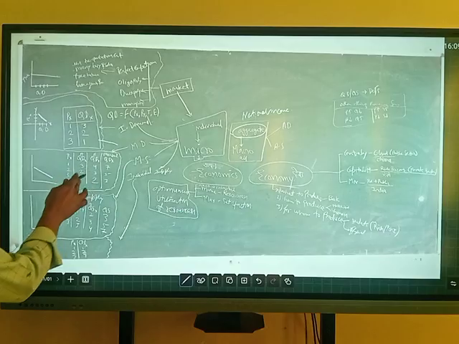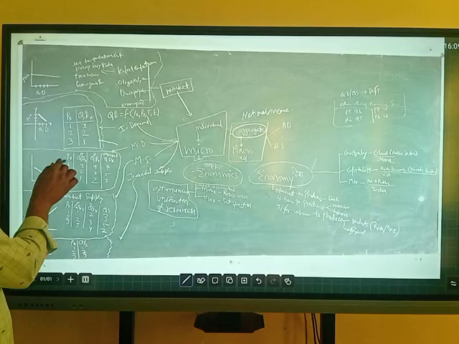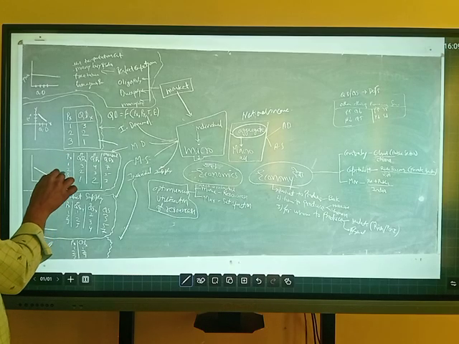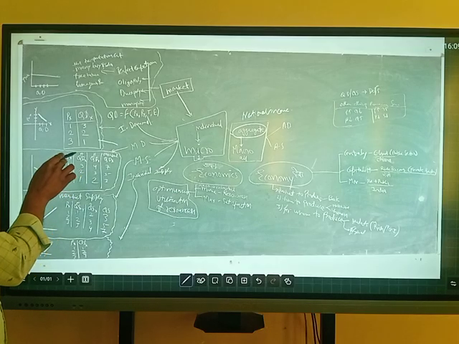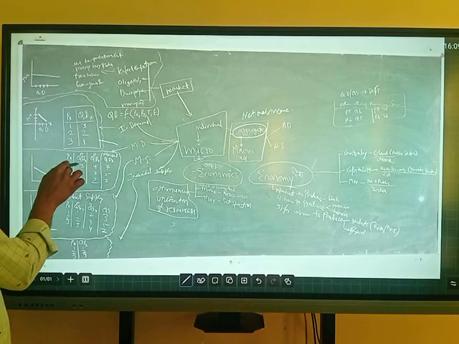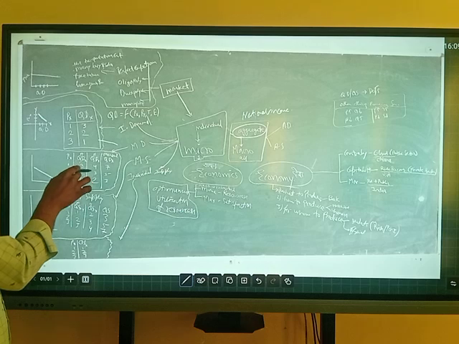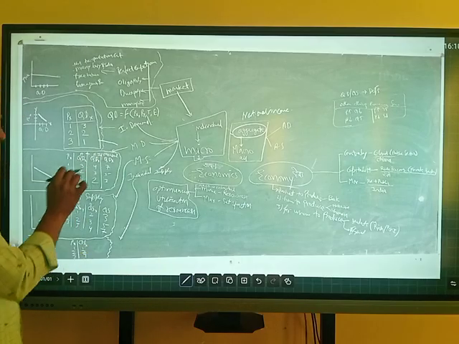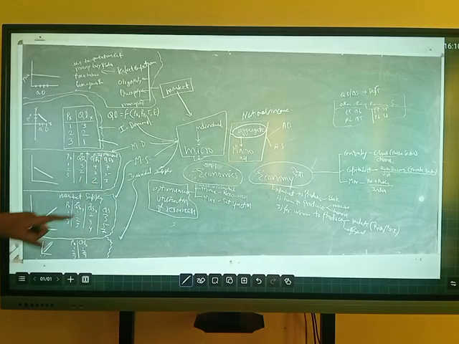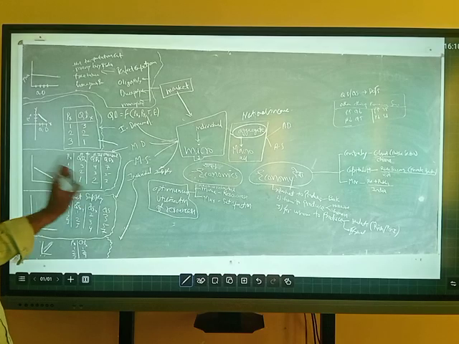And this is the market demand. This is the market demand schedule and this is the market demand curve. Here we can see the price of the commodity increases from 1 to 2 to 3. Then the quantity demanded by consumer A decreases from 3 to 2 to 1, and the quantity demanded by person B goes from 4 to 3 to 2. By adding A plus B, we get the market quantity demanded: 3 plus 4 is equal to 7, 2 plus 3 is equal to 5, 1 plus 2 is equal to 3.